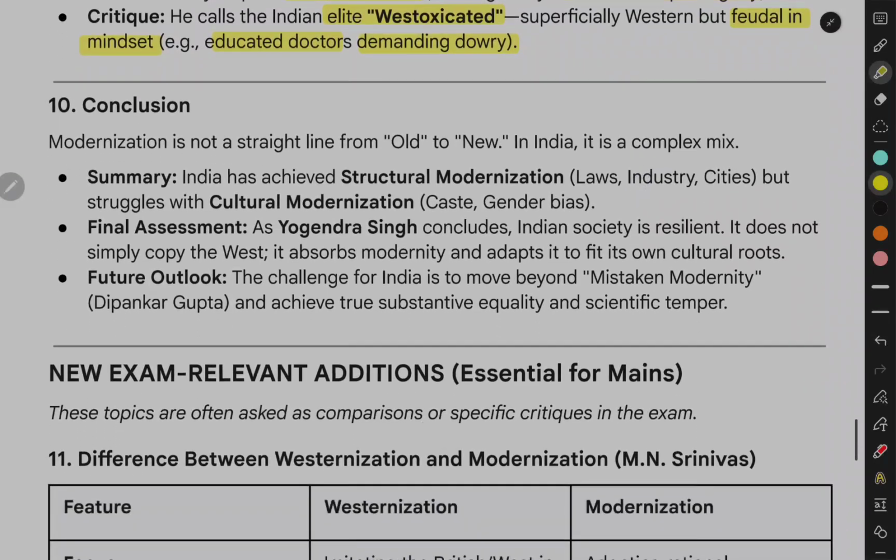13. Conclusion. Modernization is not a straight line from old to new. In India, it is a complex mix. Summary. India has achieved structural modernization, laws, industry, cities, but struggles with cultural modernization, caste, gender bias. Final assessment. As Yogendra Singh concludes, Indian society is resilient. It does not simply copy the West, it absorbs modernity and adapts it to fit its own cultural roots. Future outlook. The challenge for India is to move beyond mistaken modernity, Dipankar Gupta, and achieve true substantive equality and